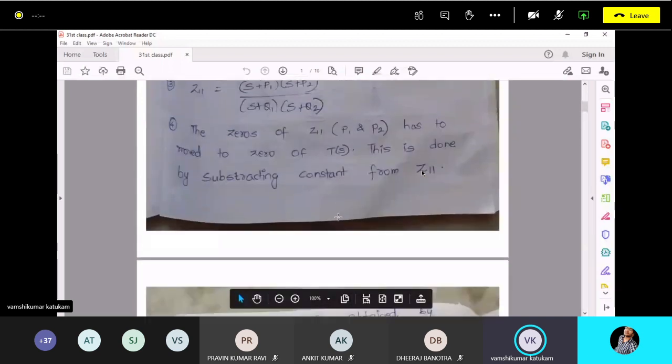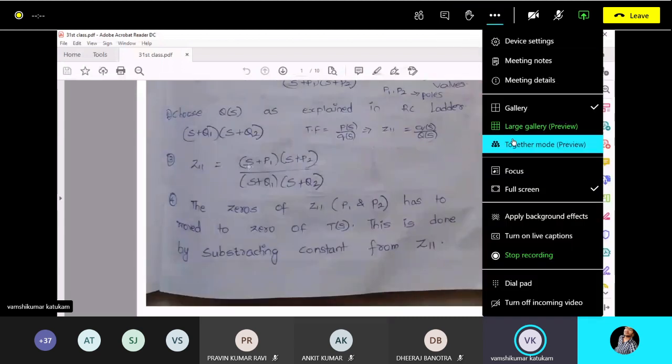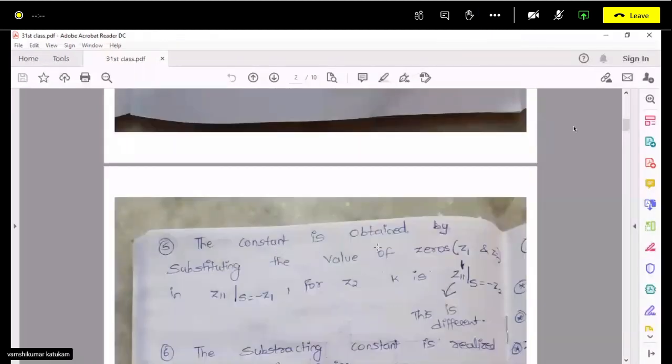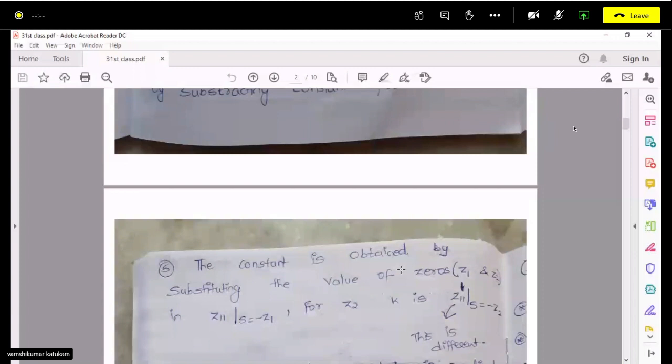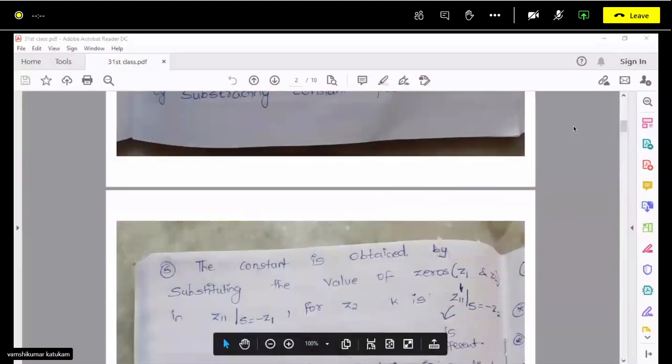So what is the value of that constant, if you are subtracting from Z11? That is obtained in this way. The constant is obtained by substituting the values of zeros. Let us say our zero in Z11 is this. We have to convert this into these zeros, and that is done by subtracting some constant.